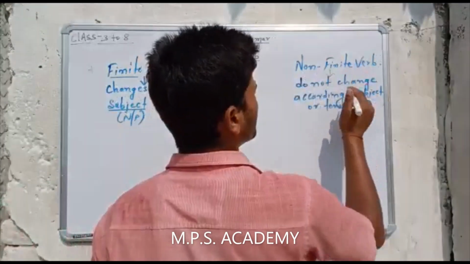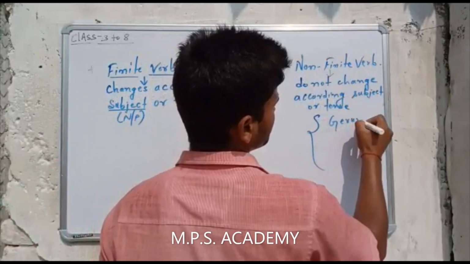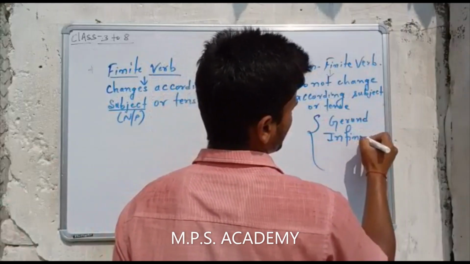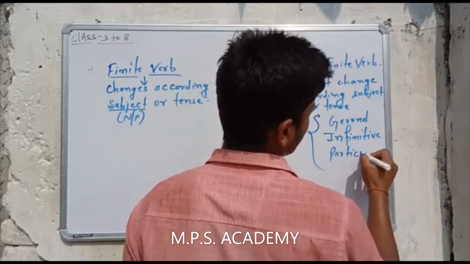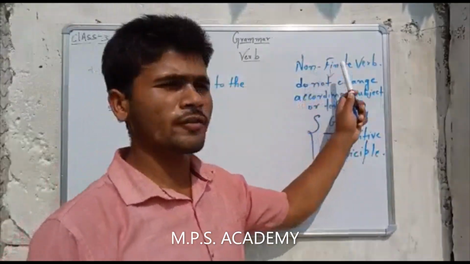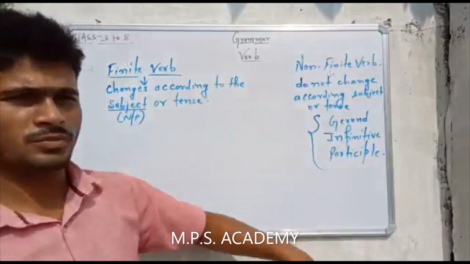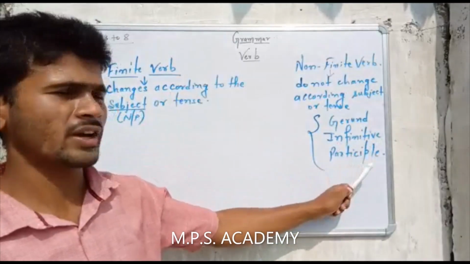So what are the three non-finite verbs? That is gerund, infinitive, and the last is participle. So in non-finite verb, it doesn't change according to the subject or tense, that is gerund, infinitive and participle.